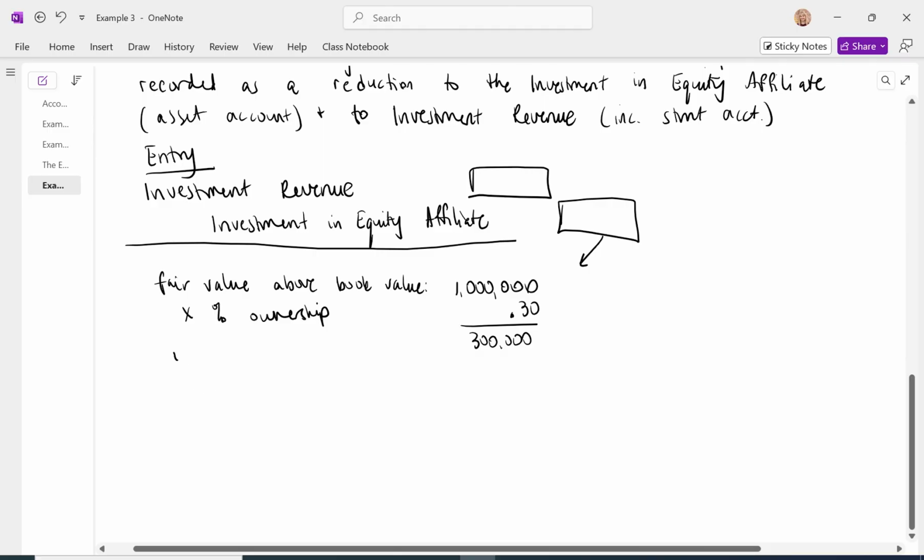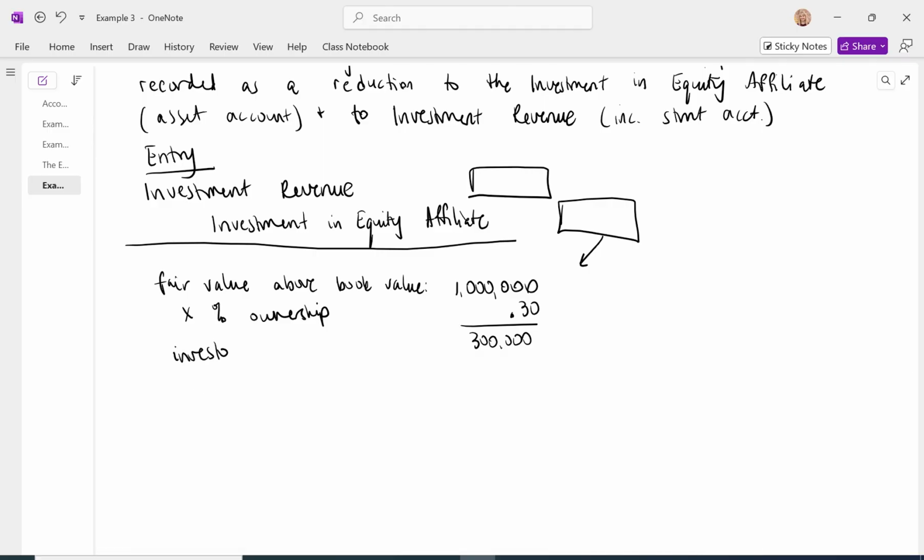We don't own the buildings. But we are going to take this $300,000 and allocate it over the 10-year useful life. And we're going to recognize a decrease in investment revenue and a decrease in the asset value of $30,000 every year for 10 years. First, this is going to decrease net income, and this is going to decrease total assets.